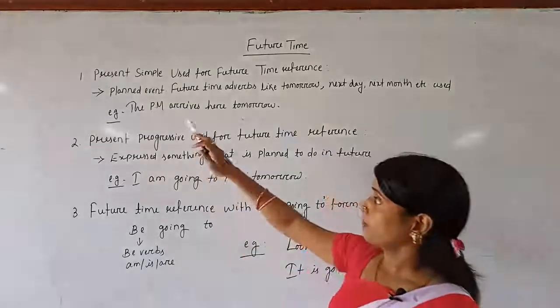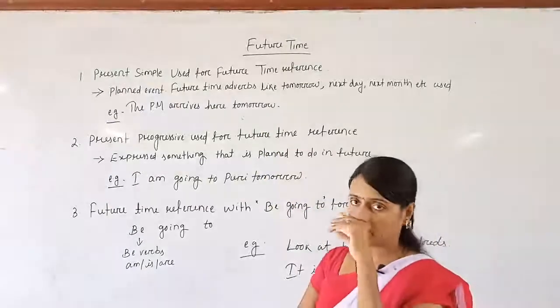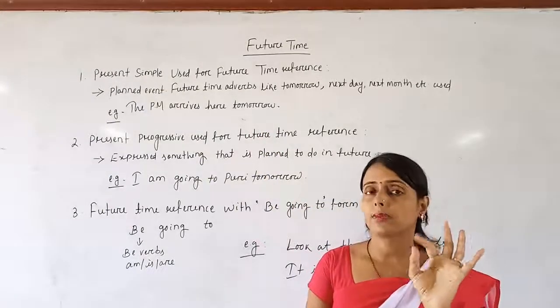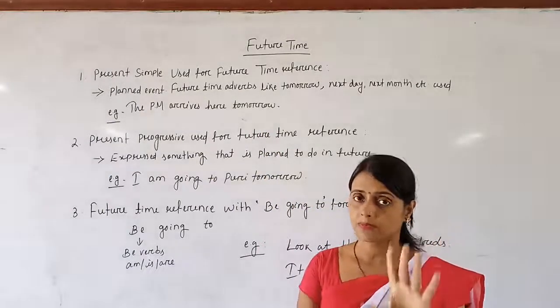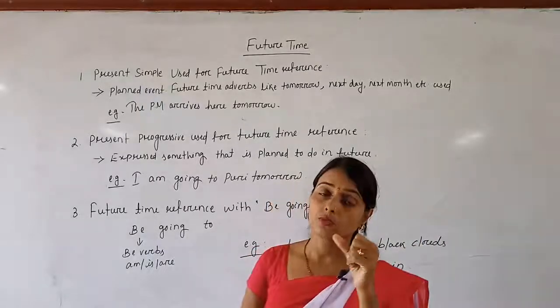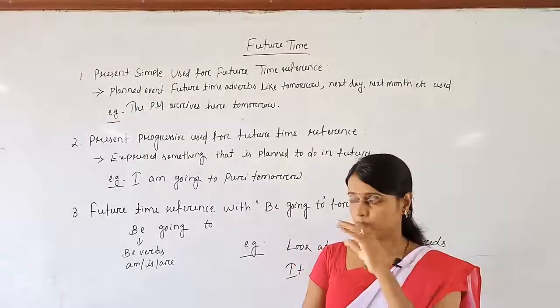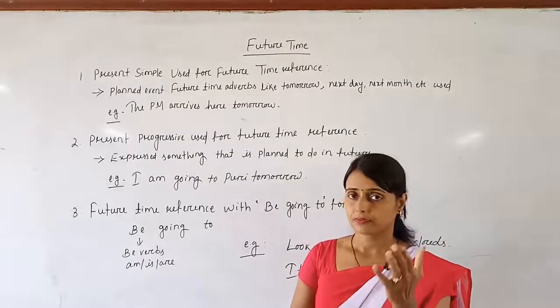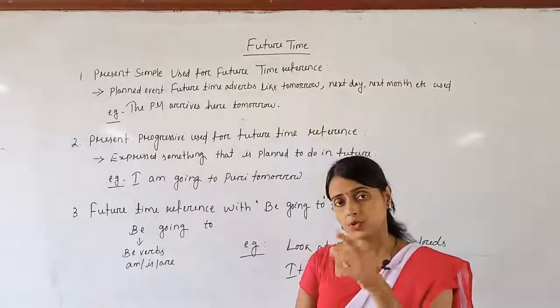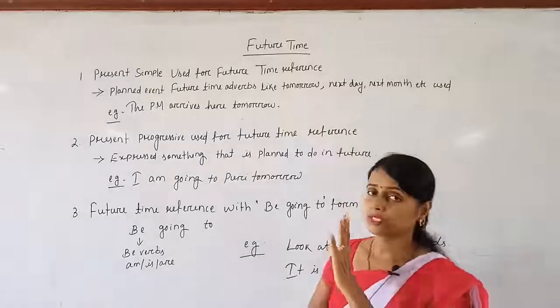So see, the Prime Minister arrives here tomorrow. Also remember one thing, look, simple present and present progressive are both used to indicate future time, but whenever the work is official, fixed by some people or in the calendar, use present simple form. For a personal one, use present progressive.